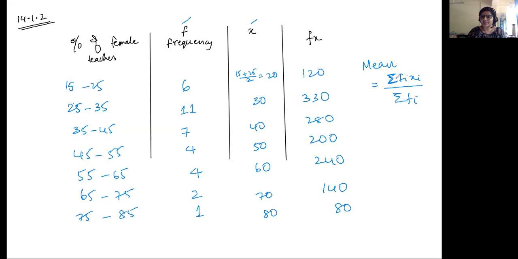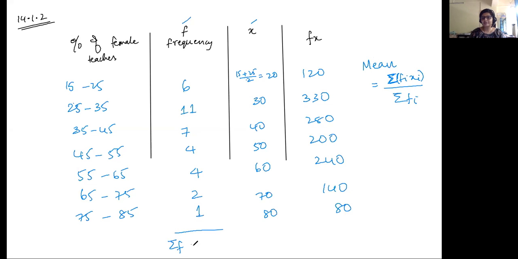So the symbol sigma means sum. So basically you have to divide the sum of all fx by the sum of all f. So find out the sum of all f.